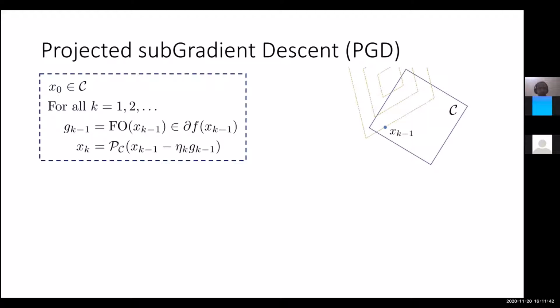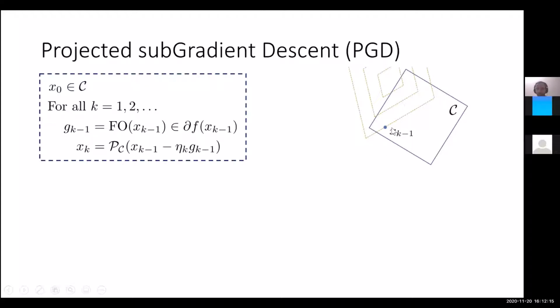where we start with a feasible point x0 in the constraint set. For example, you could just project 0 onto the set and get x0 as the projection of 0, right? And then in every iteration, we query the gradient of the function at xk minus 1. In the first iteration, we query the gradient at x0, and then we move in the negative direction of the gradient, so x0 minus eta 1 g0, and then we again project it back onto the constraint set, right?